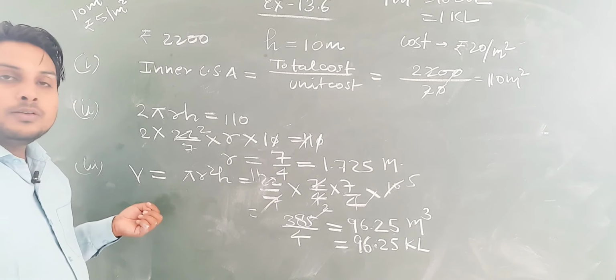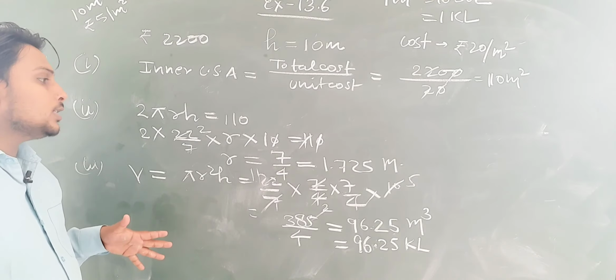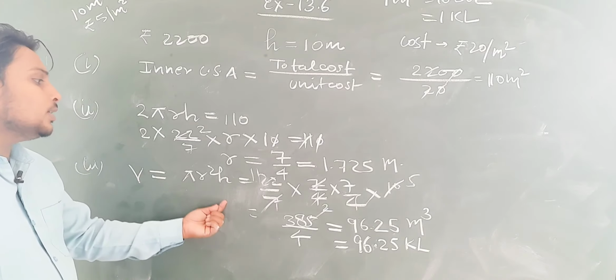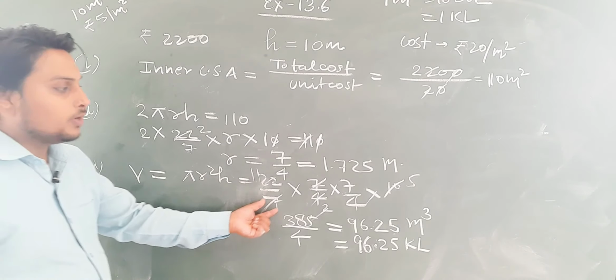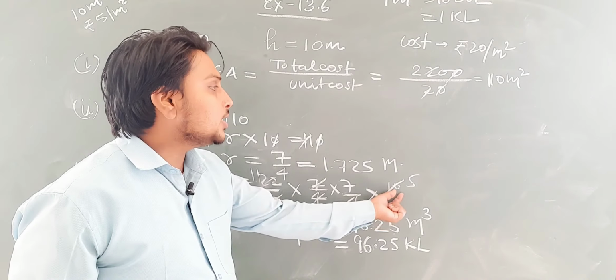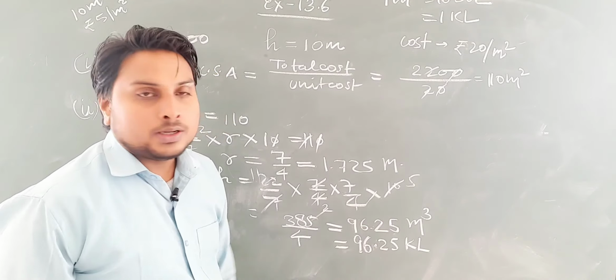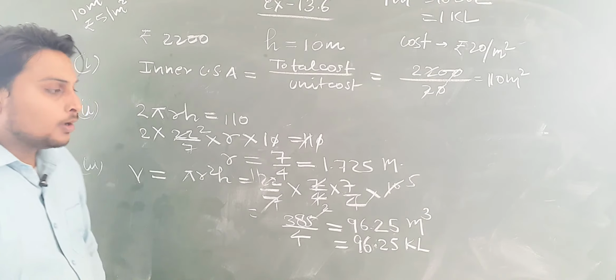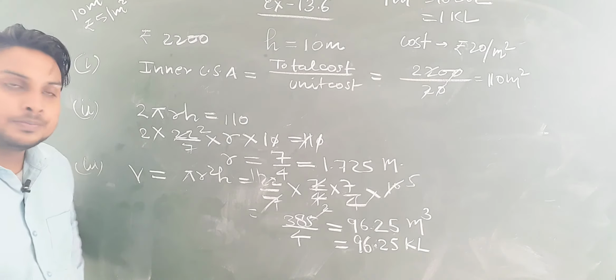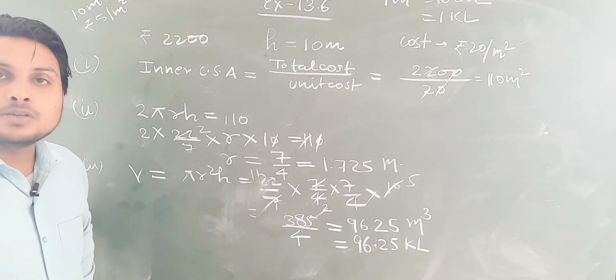Now in the third part it is asked about capacity. Capacity will be what? Volume. Volume is equal to pi R square H. Pi is 22 by 7, R square means 7 by 4 into 7 by 4, and into H, H is given 10. Okay, after solving all these we will get what? 96.25 kiloliter. Okay, so just pause the video and note it down.